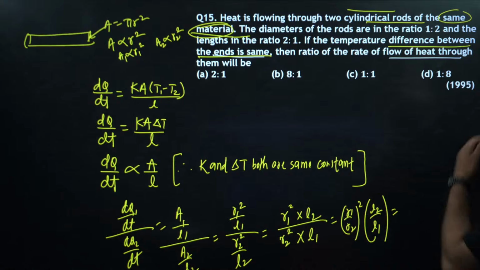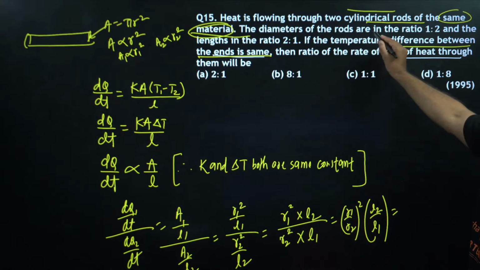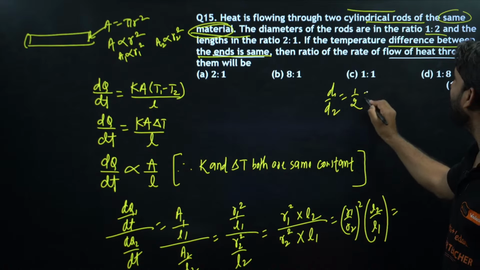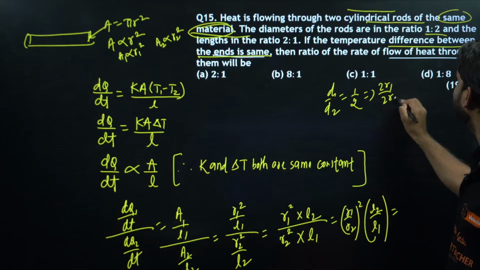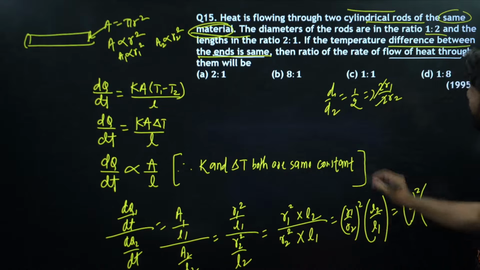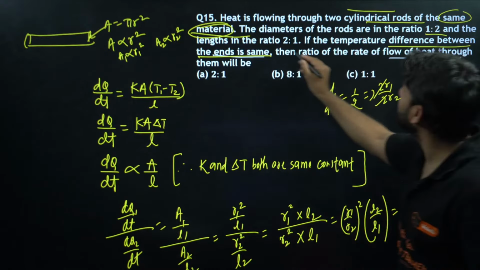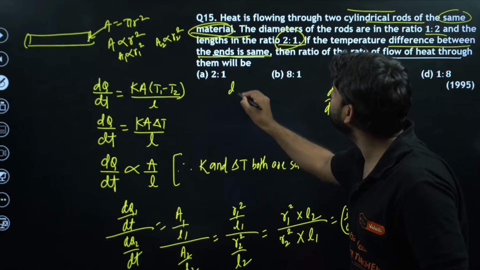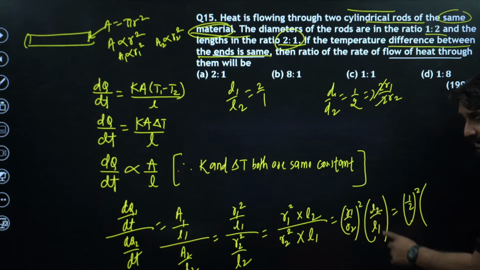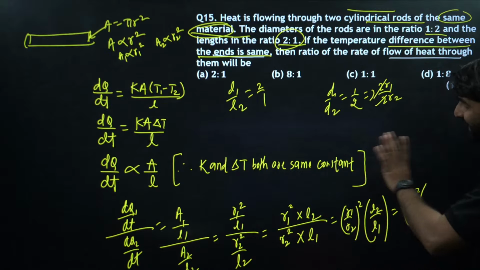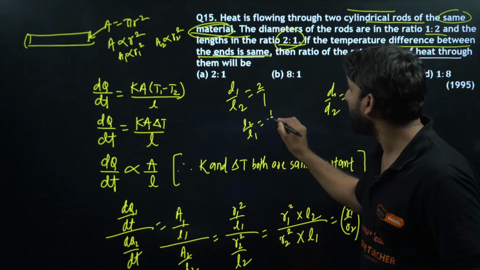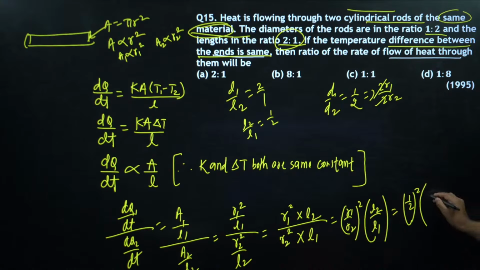Now can we put the values R1 and R2? The diameters of the rods are in the ratio 1 by 2. So diameter is what, my dear? Twice of radius. So radius will also be 1 by 2. So this is 1 by 2 whole square. And this is the ratio of the length. It means this is L1 by L2, which is 2 by 1. But we required L2 by L1. So L2 by L1 will become 1 by 2. So we can put here 1 by 2.